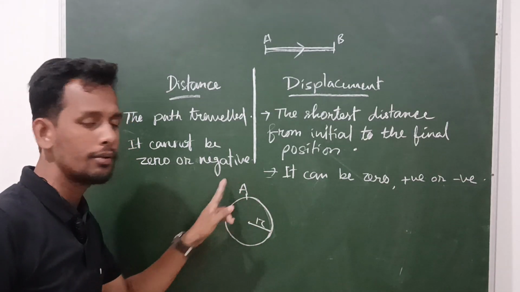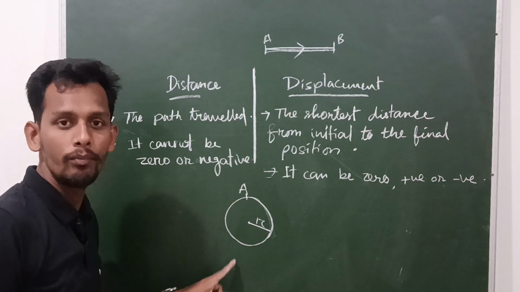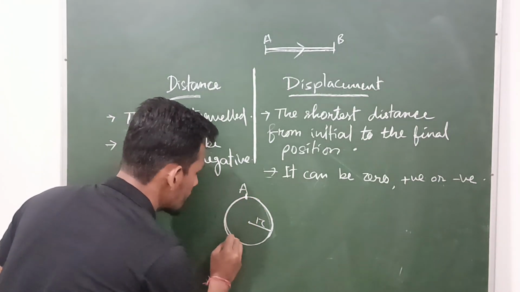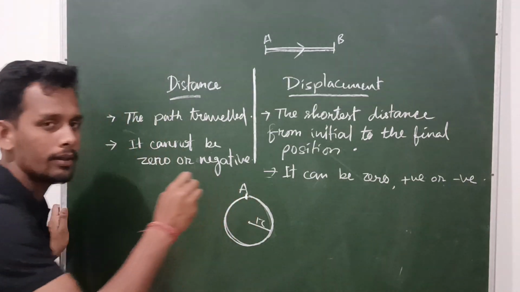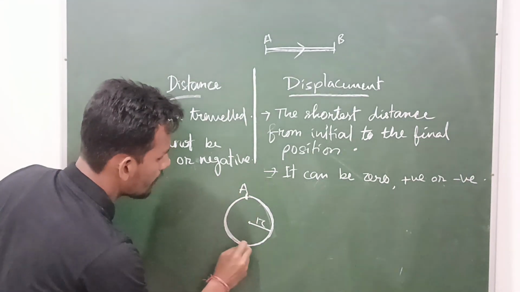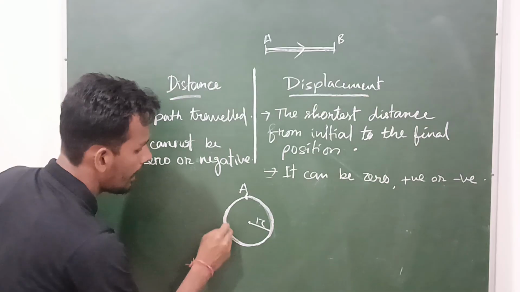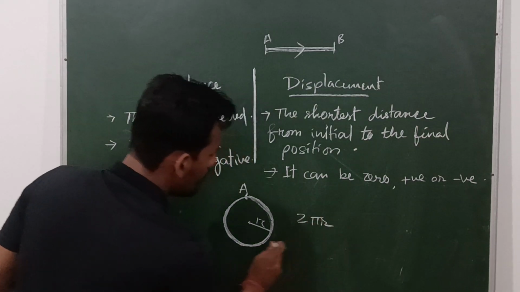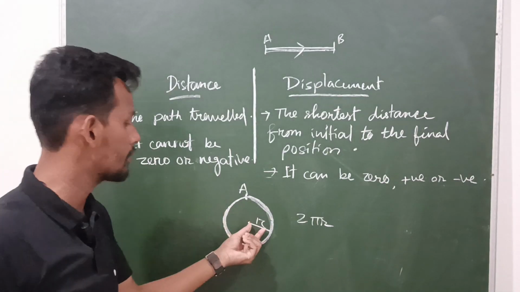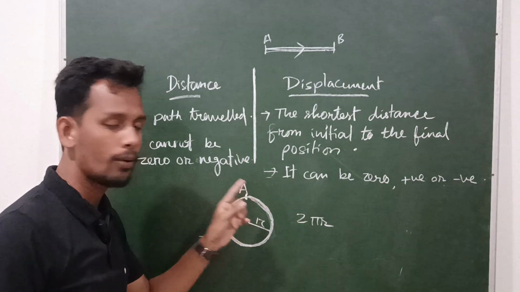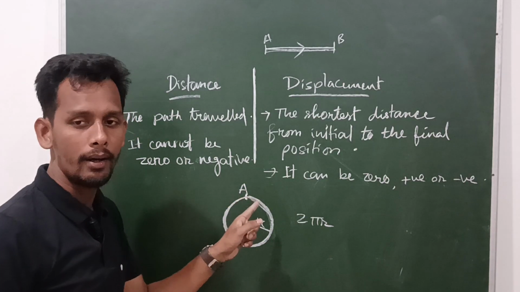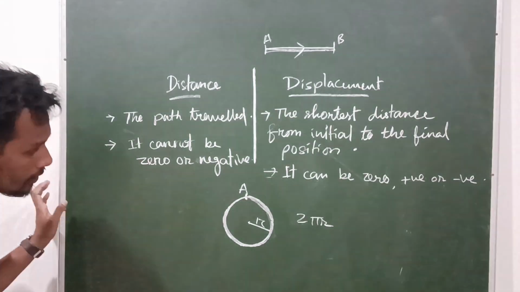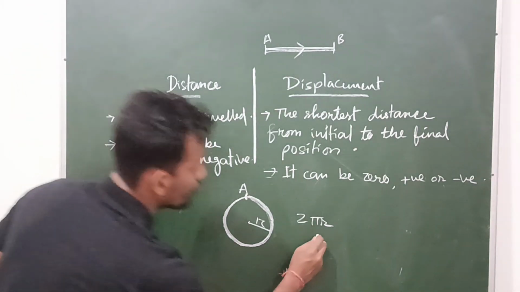in one complete revolution. In that case, you have to travel the circumference of the circular path. The circumference of the circular path will be your distance from A to A. So what will be the distance? It will be twice pi r, because circumference is the perimeter. Circumference of the circle is twice pi r. So for distance you have to travel twice pi r. The value you can determine if the value of r is given. Clear?